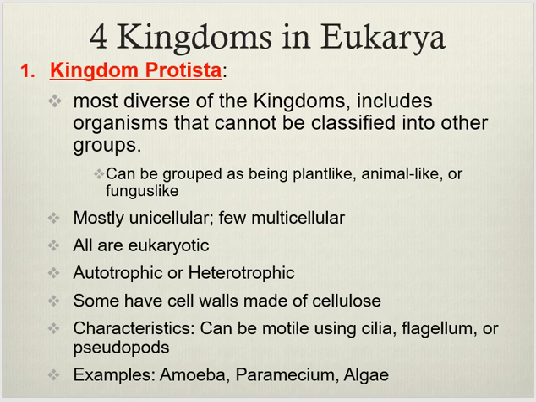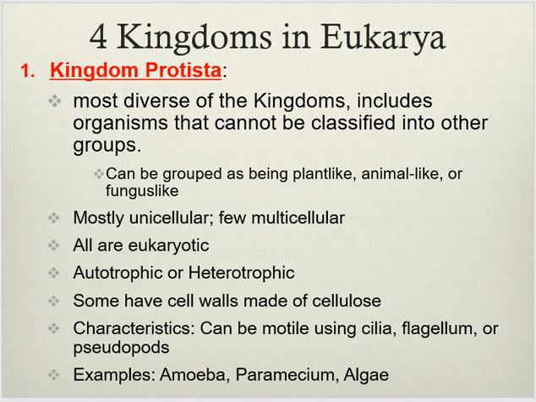Protista. You can add this on there anywhere. I don't know why it's not on the back, but it's not. Flip over the back and you could add these summarized. Most diverse of the kingdoms is Protista.